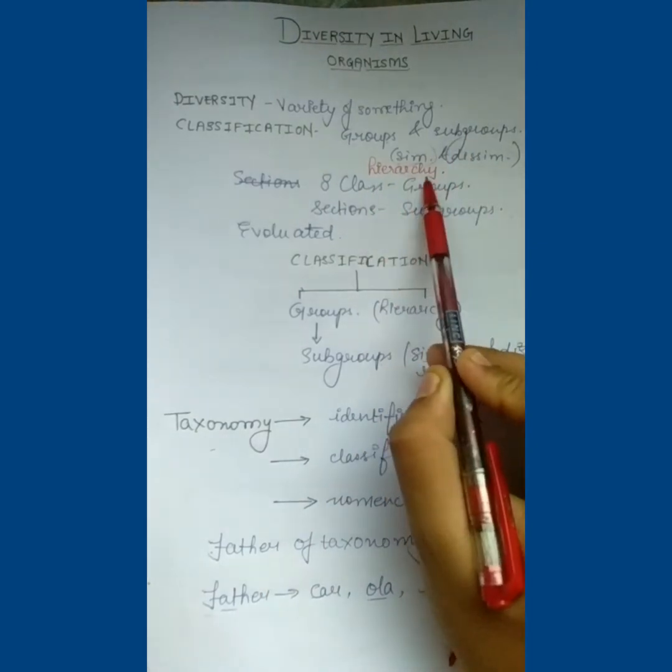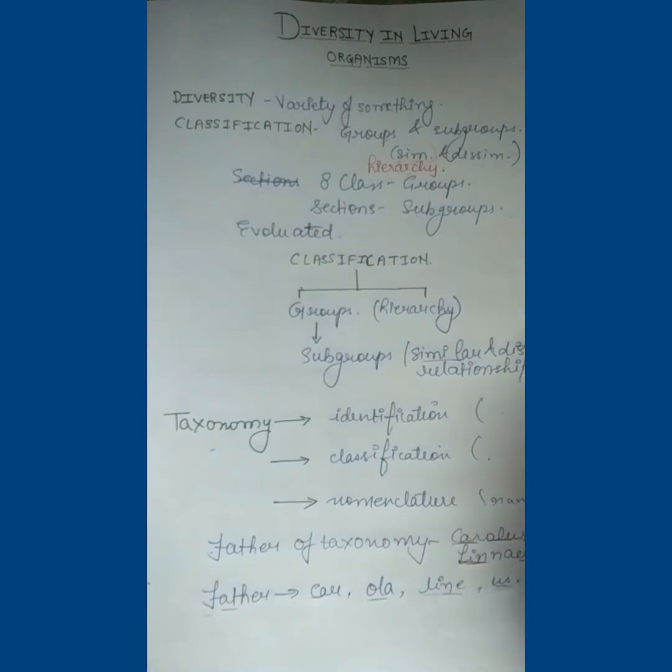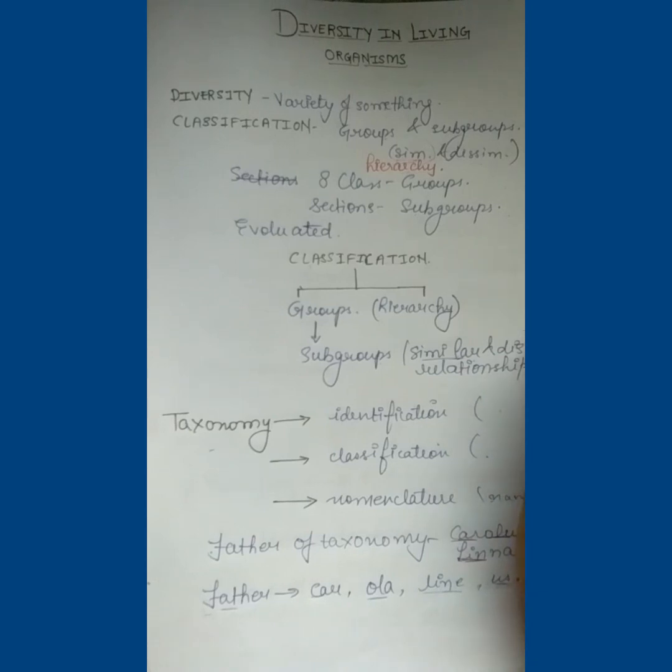And now comes the word hierarchy. For example, in the same school, the person with admission number 1, then comes admission number 2, then admission number 3, then 4, then 5. This is called hierarchy, that is, on which number the person is admitted.